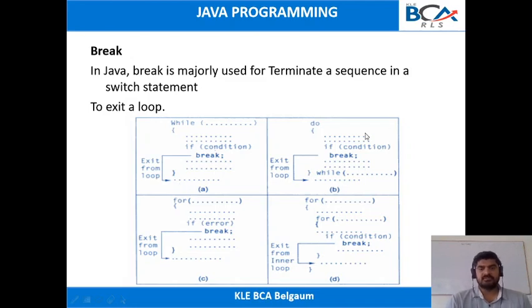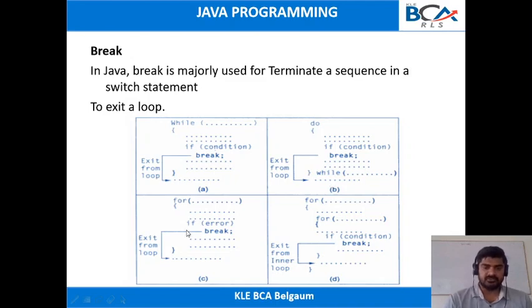Next we have the do while loop. In the do while loop, first the statements are executed. After that we have an if condition. If this if condition is evaluated to true, the control will come outside this do while loop. The do while loop is an exit control loop, so the condition is checked at the end of the loop. Once this condition is evaluated true, the control will come outside the do while loop.